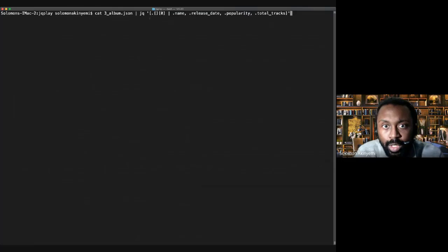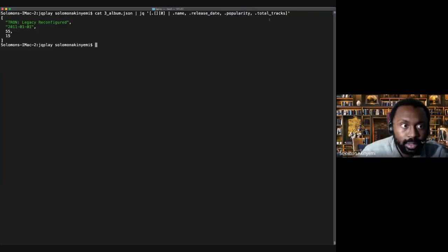So what we're doing is we're using the iterator there, selecting the first element, using an array identifier there, selecting the first element within that particular list of arrays. We're also piping the result of that, and through the result of that, we're selecting the name. If you remember what the comma does, it basically passes the same input into the next stage. So we're passing the same input here, and this time around we're selecting the release date. We're passing the same input here, and this time we're selecting the popularity, and we're doing the same thing. And if we run that, it gives us that.